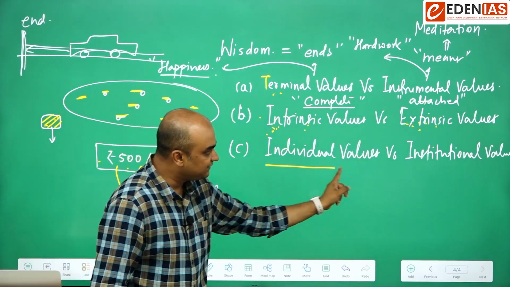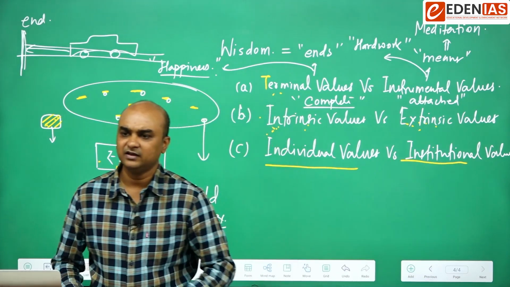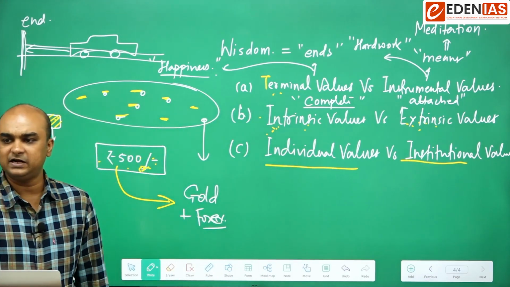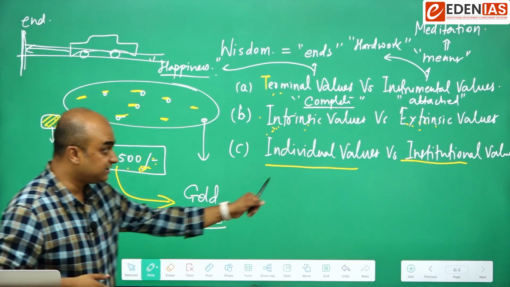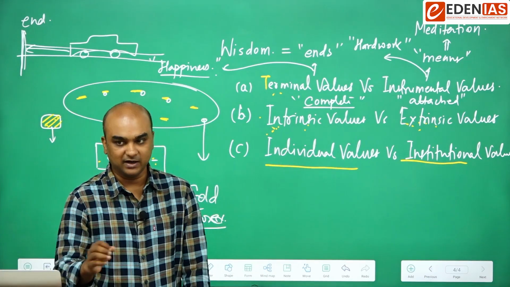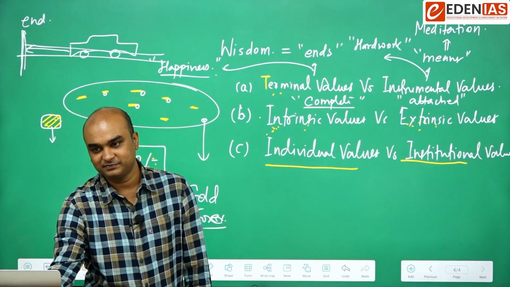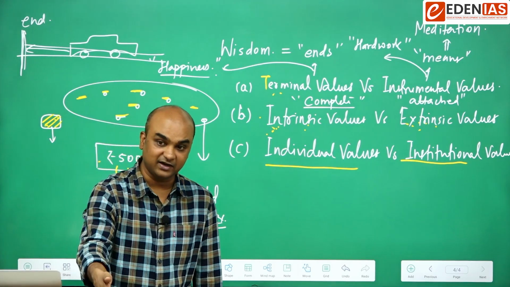Then individual values and how they are different from institutional values. Simple. Individual values are those values which are held by the individual. Institutional values are those values which are held by the institution. But individual values impact institutional values and institutional values impact individual values.